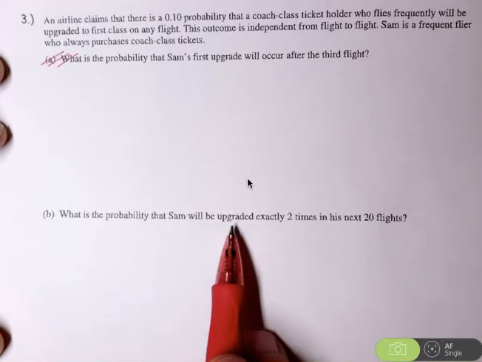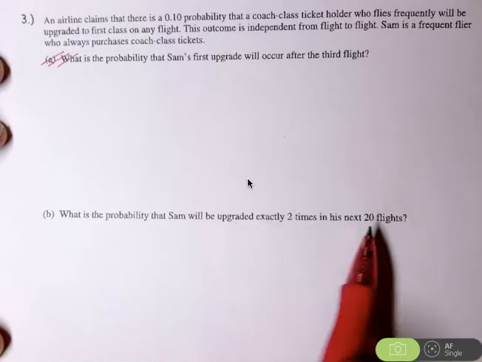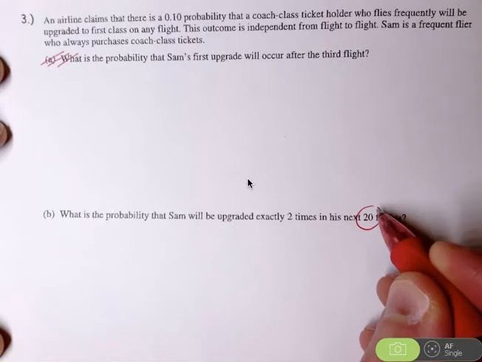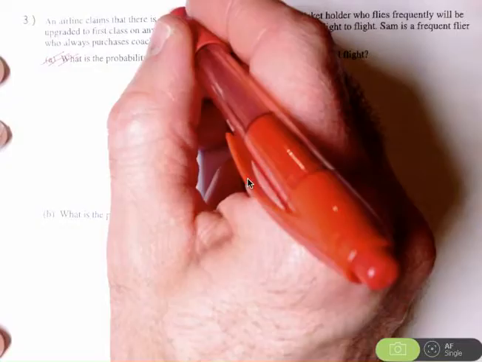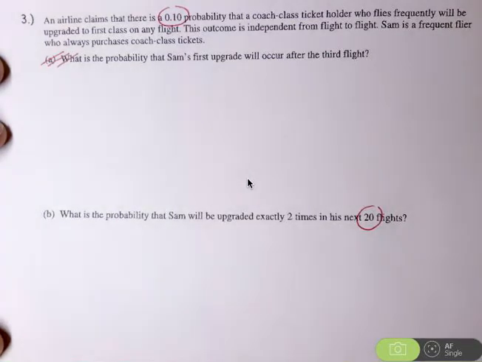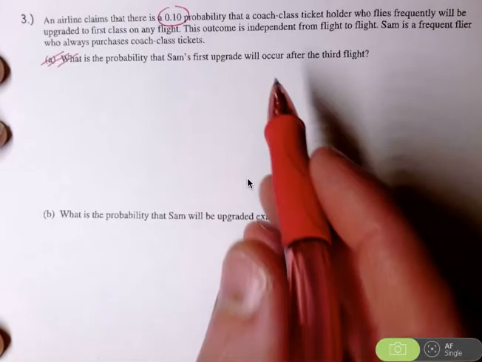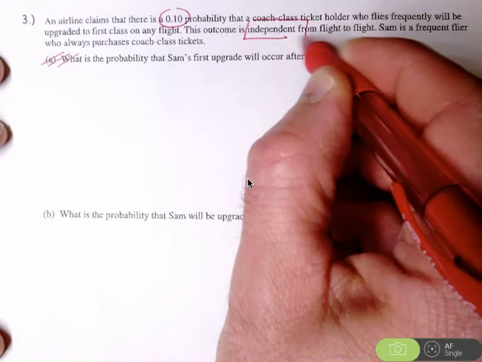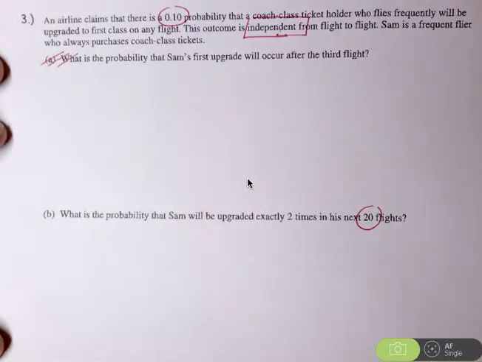Either you are upgraded or are not upgraded, so there are 2 outcomes. There's a fixed number of trials, 20 flights. There is a fixed probability of success that is given to you up at the very top. That's 0.10, the probability of a coach class ticket holder who flies frequently that they'll be upgraded to first class. And notice you are even told that this outcome is independent from flight to flight, so you have all the pieces that you need to actually calculate this.